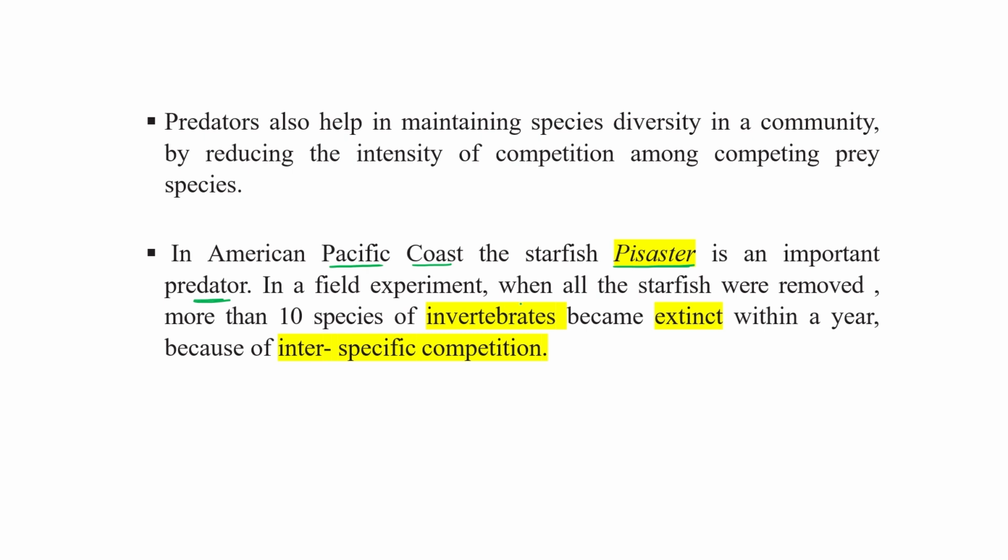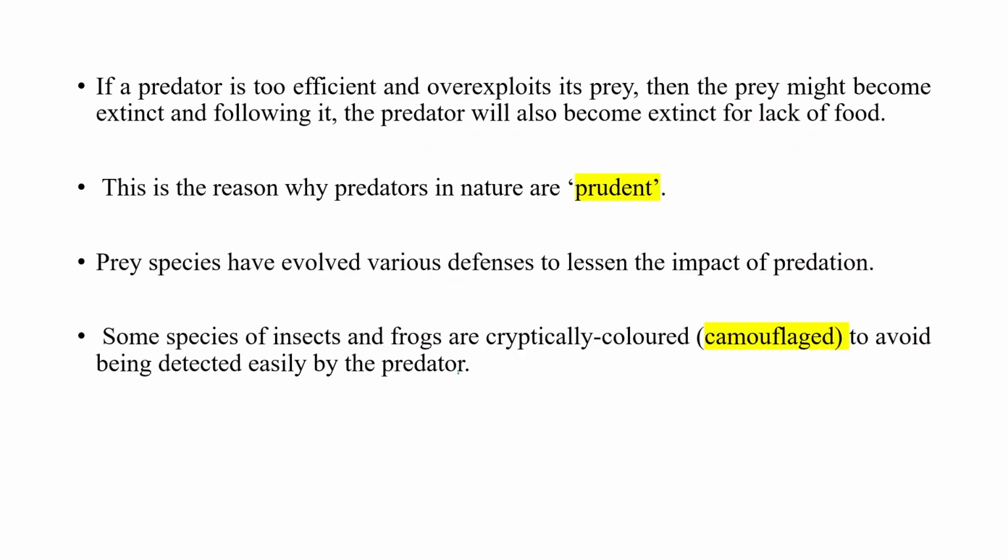In a field experiment, when all the starfish were removed, more than 10 species of invertebrates became extinct within a year because of interspecific competition. So this is another example showing the importance of predators.